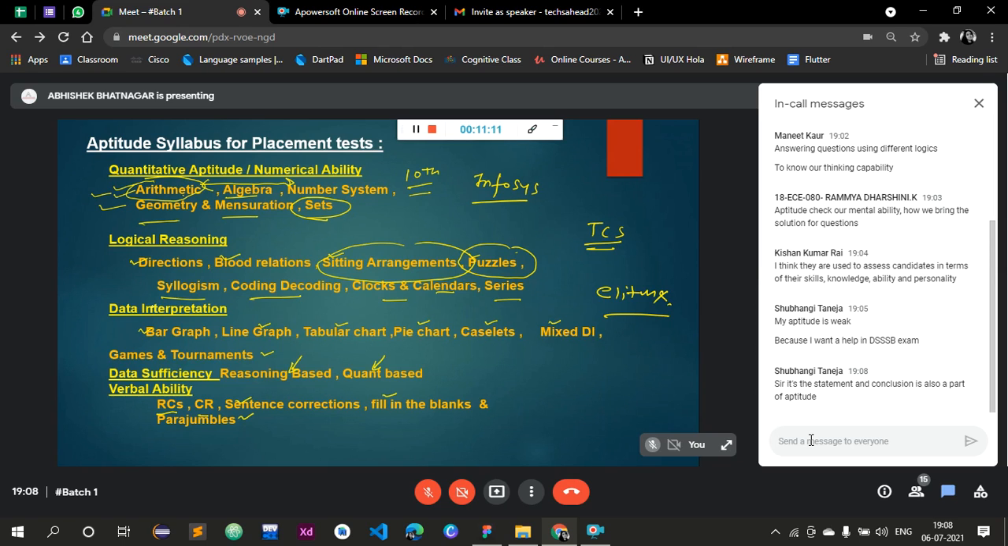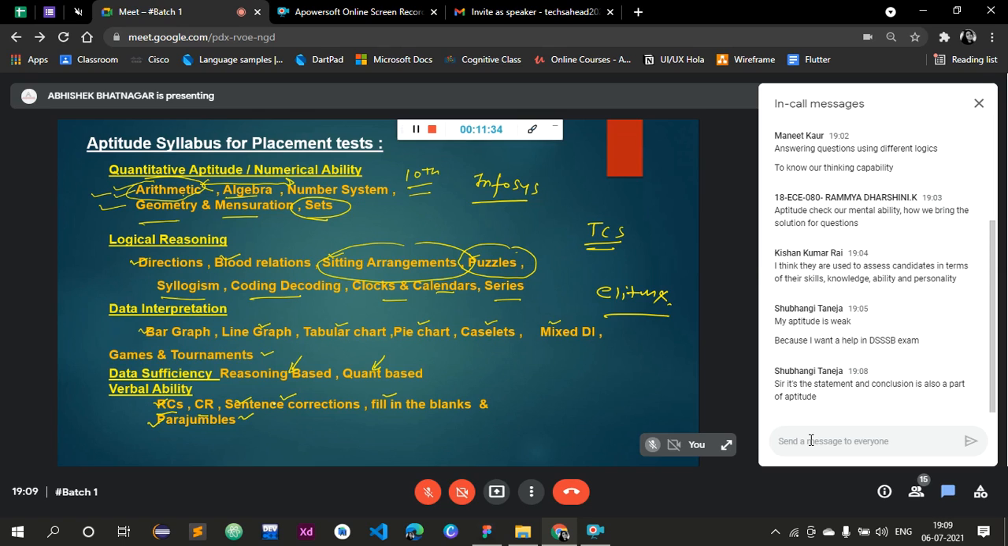तो उसमें ज़्यादा weightage है. If I talk about placement tests, the maximum portion is covered from reading comprehension, parajumbles, and sentence corrections. Maximum portion, right? Definitely, statement and conclusion is a part of verbal ability, but that comes only 10 to 15%. Got it?